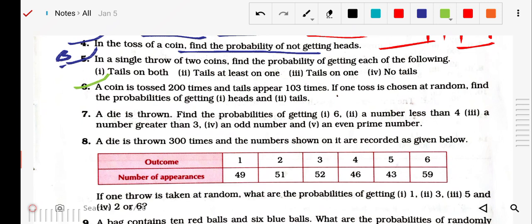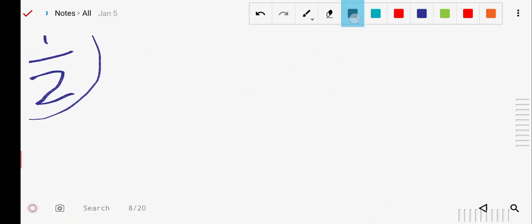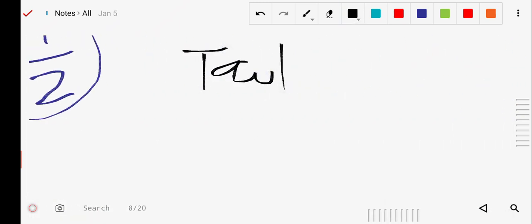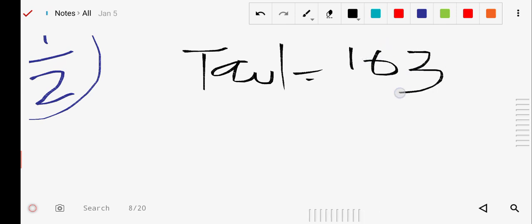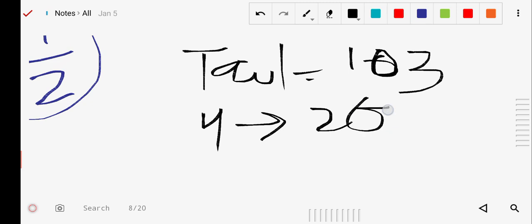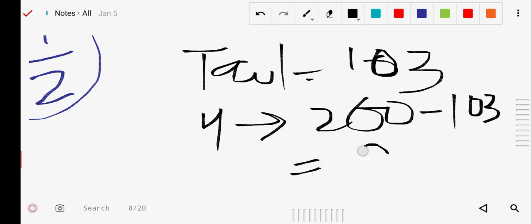A coin is tossed 200 times and tail appears 103 times. If one toss is chosen at random, find the probability of getting head and tail. So 200 times it was tossed, and out of that, 103 times was tail. So first of all, how many times did we get tail? Tail is 103 times. So how many times will be head? 200 minus 103, which gives 97.